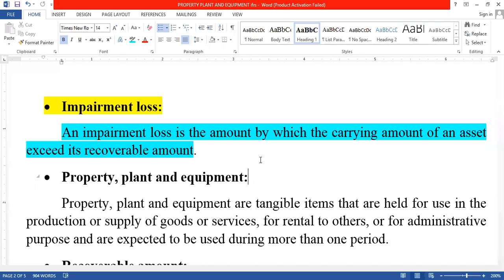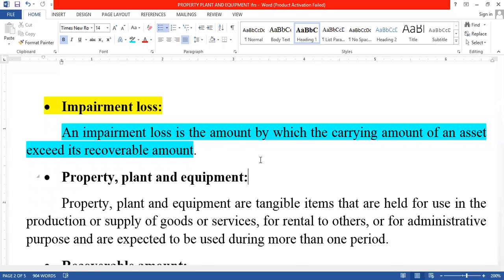See the meaning: an impairment loss is the amount by which the carrying amount of an asset exceeds, that is, is more than, its recoverable amount.